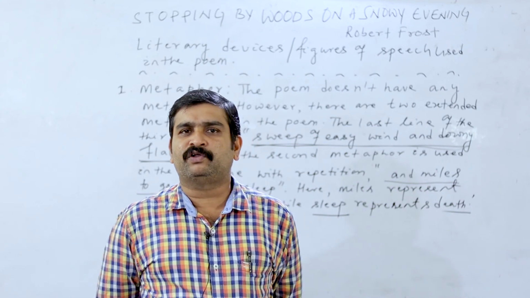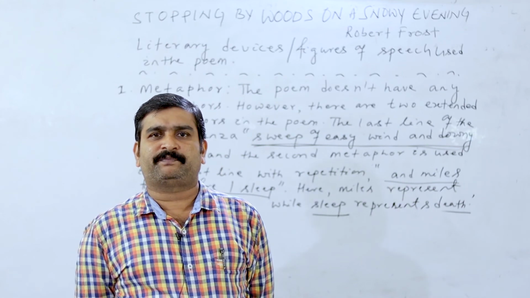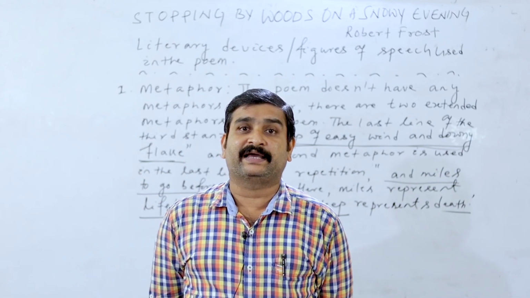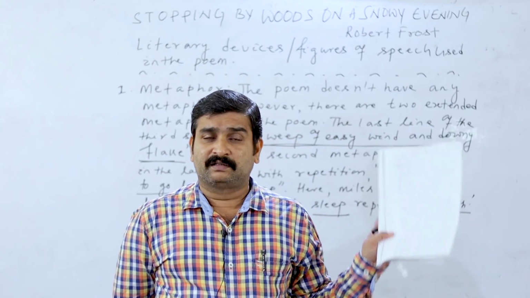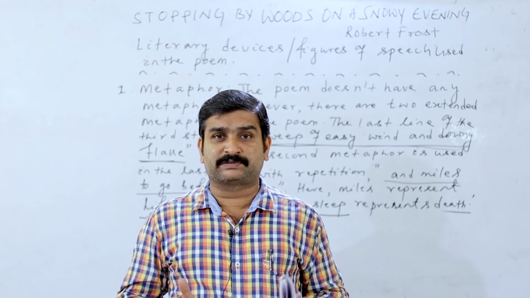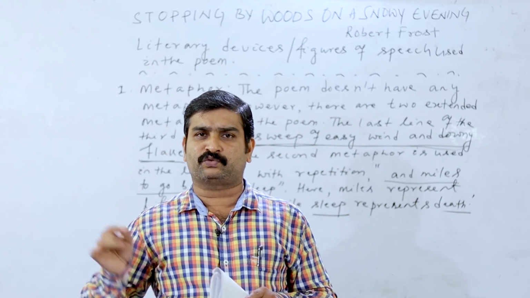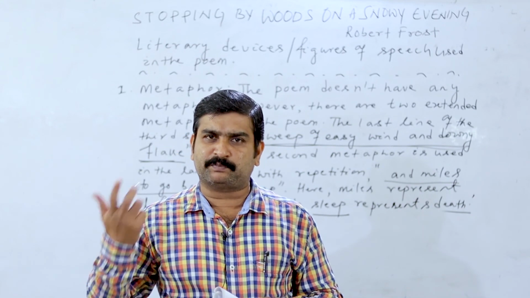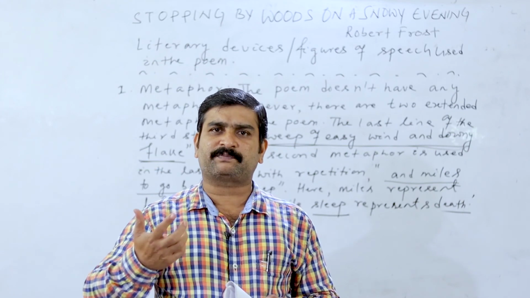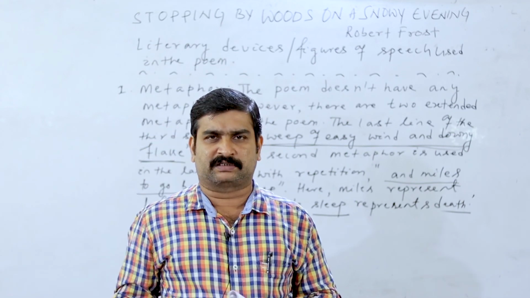Example, all of you know William Wordsworth, very famous nature poet. He has personified daffodils. Similarly, here there is a horse available in this poem. All of you know Stopping by Woods on a Snowy Evening. There is a horse available. The feelings of the horse have been personified. The status of a human being is given to the feelings of the horse.